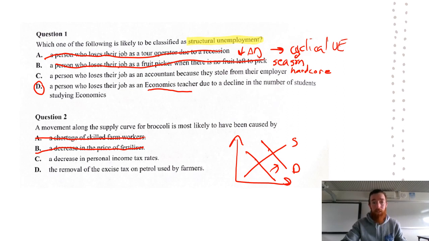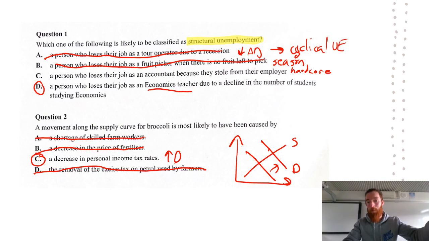A decrease in personal income tax rates, that's going to increase overall demand and therefore lead to a favorable shift. That's going to cause a movement in supply. The removal of excise tax on petrol used by farmers, once again, that's cost of production, we can rule that out because that's about shifting supply. So the decrease in personal income tax rates is the only thing that's going to lead to an increase in selling price from the supply point of view and an expansion of supply.